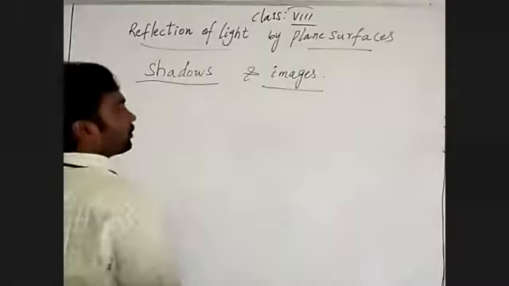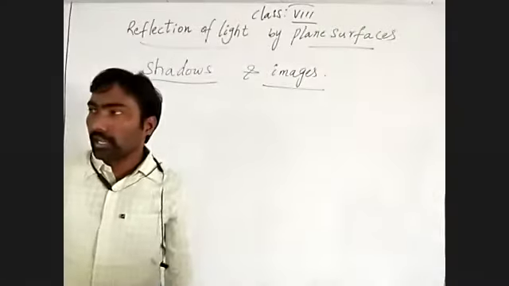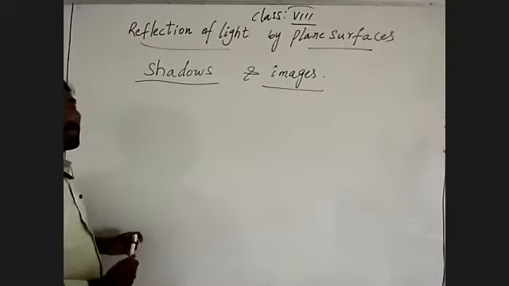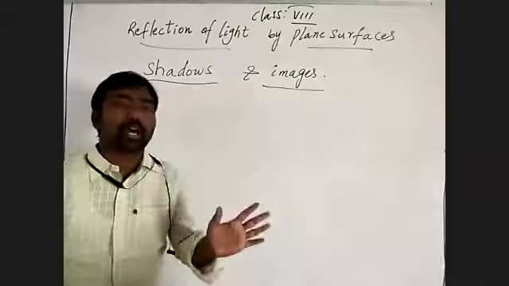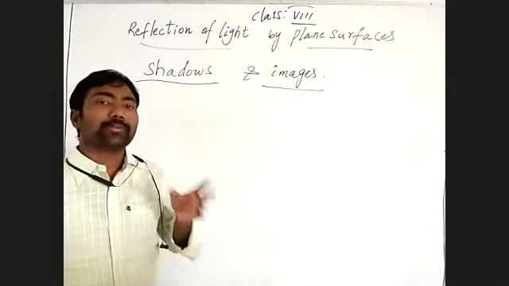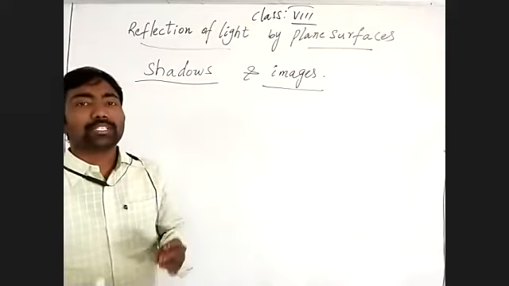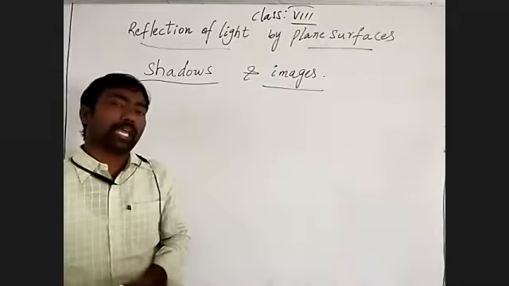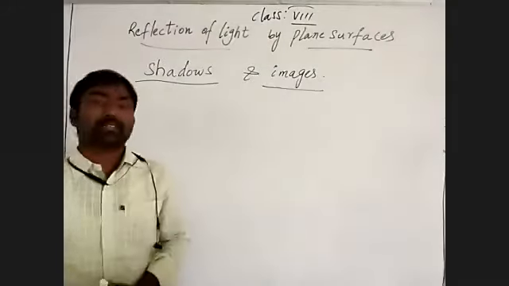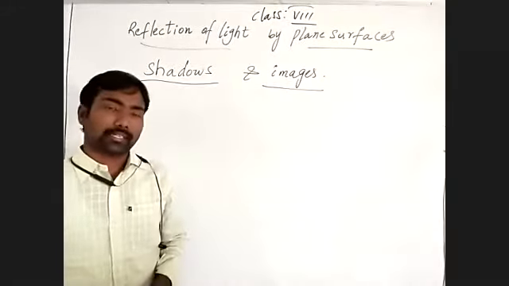Shadow means, in Telugu, what can you say? In general language, what can we say? "Needa." So how do shadows form? When light is obstructed by any opaque material, which does not allow the light through, it forms images on the floor or any screen.